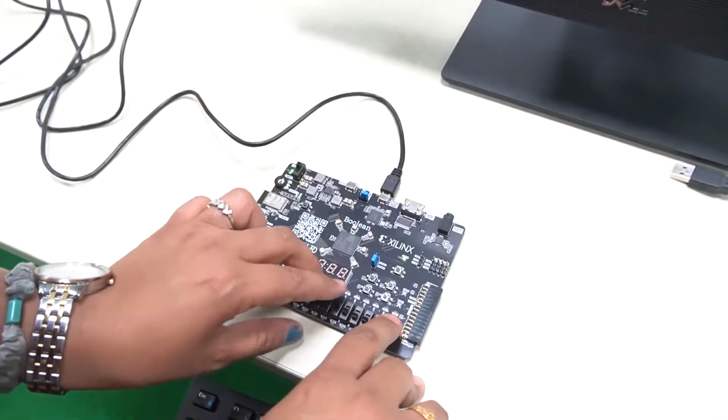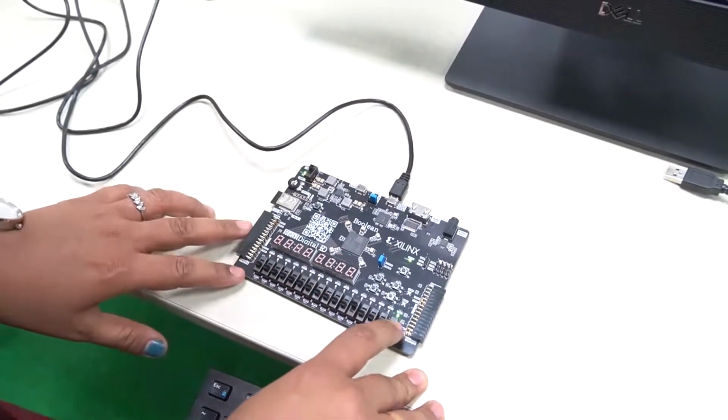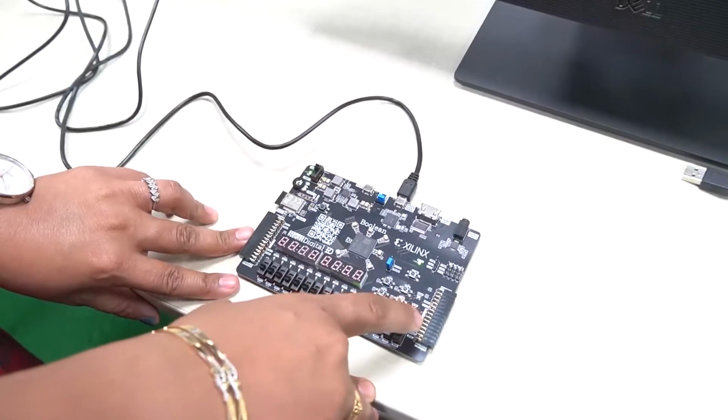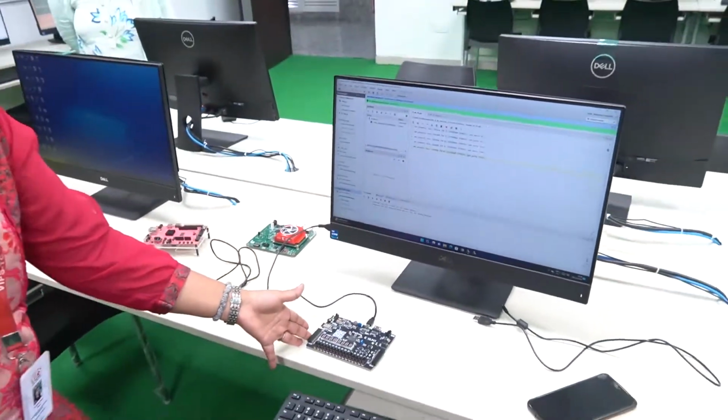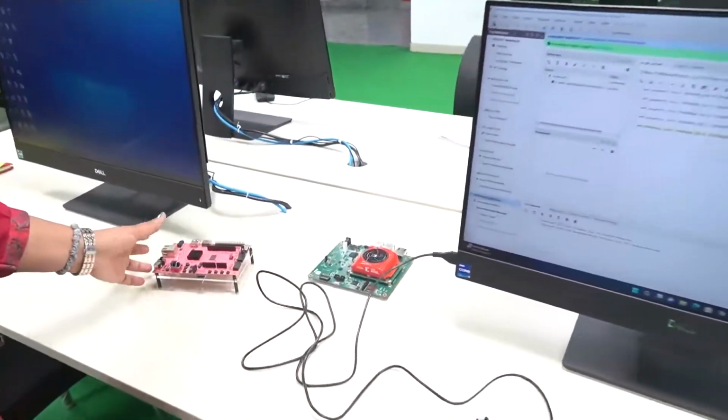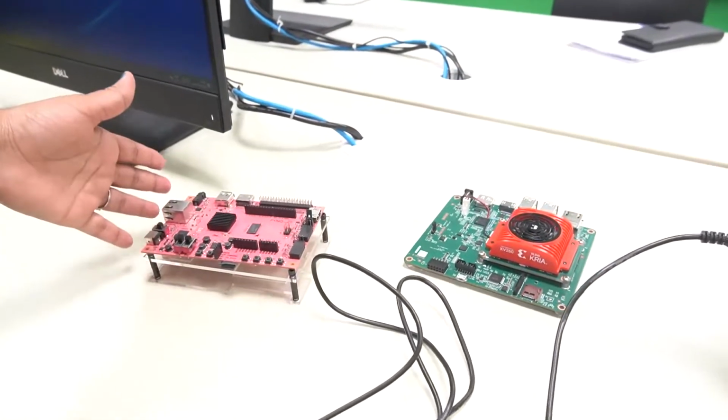But now I am changing my inputs and giving this. So my carry is 1 and sum is 0. So the 1-bit full adder is shown with the help of the Boolean board, and we can also perform sequential circuits and combinational circuits with the help of the Pink board.